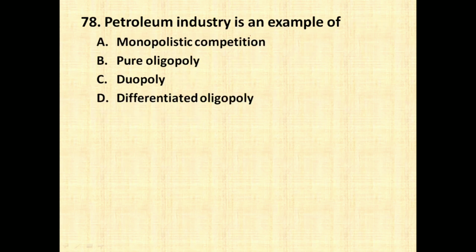Petroleum industry is an example of monopolistic competition, pure oligopoly, duopoly, differentiated oligopoly. So petroleum industry is an example of pure oligopoly wherein there will be similar products.